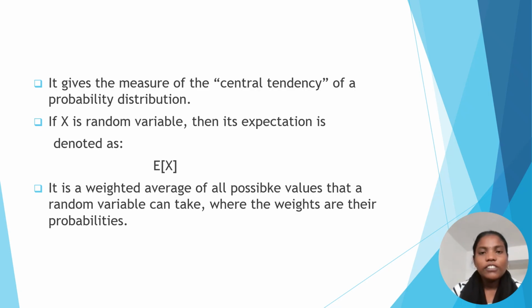It gives the measure of the central tendency of a probability distribution. If X is a random variable, then its expectation is denoted as E of X or mu. It is the weighted average of all possible values that a random variable can take, where the weights are the probabilities.